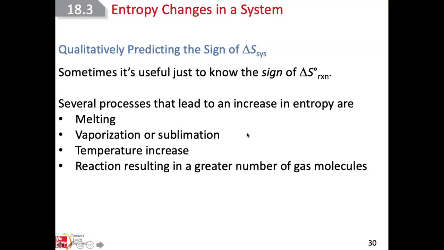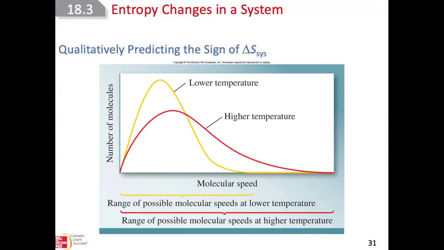In a gas state, particles occupy more space, more volume, they're spread around, their energy is spread around, and entropy is greater. Increasing the temperature also gives the particles more kinetic energy, they move around, and they can occupy more space. And another one: if the reaction results in a greater number of gas molecules, that reaction also will have a positive sign of delta S.